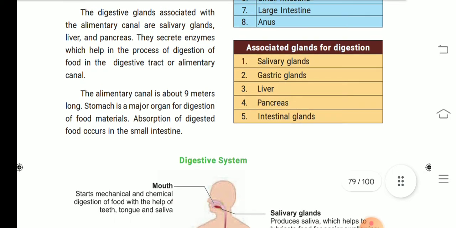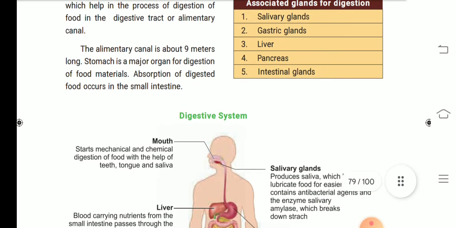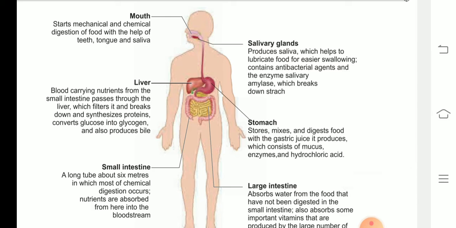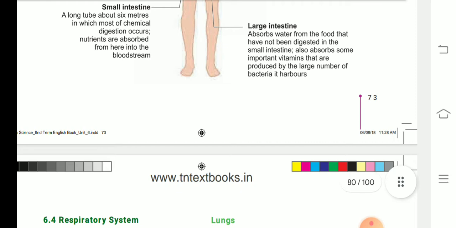The alimentary canal is about 9 meters long. Stomach is a major organ for digestion of food materials. Yes, stomach is the major organ. Whatever food we eat is digested in the stomach. Absorption of digested food occurs in the small intestine. Next, digestive system. See the diagram, children. Mouth, liver, small intestine, salivary gland, stomach, large intestine.